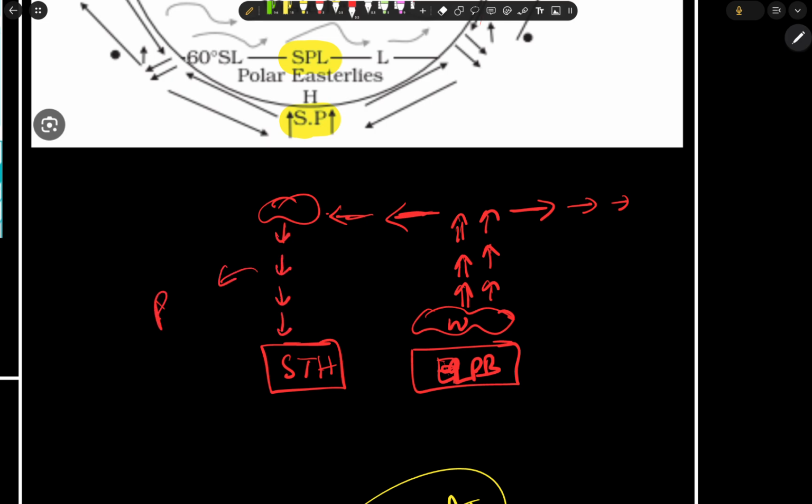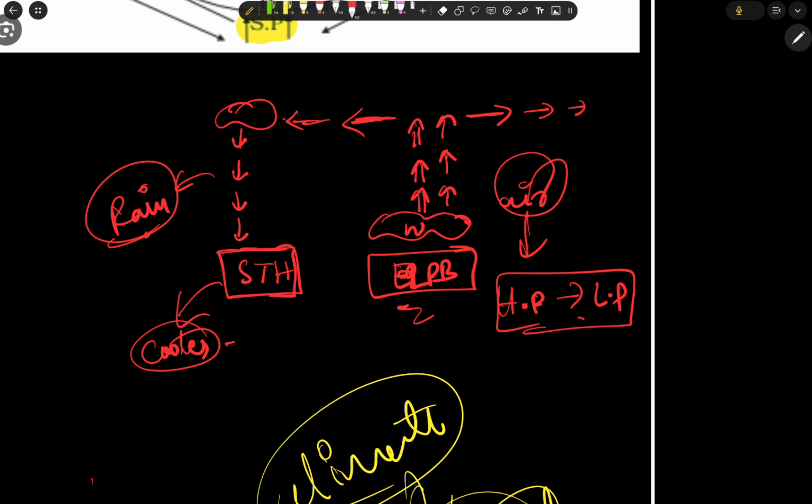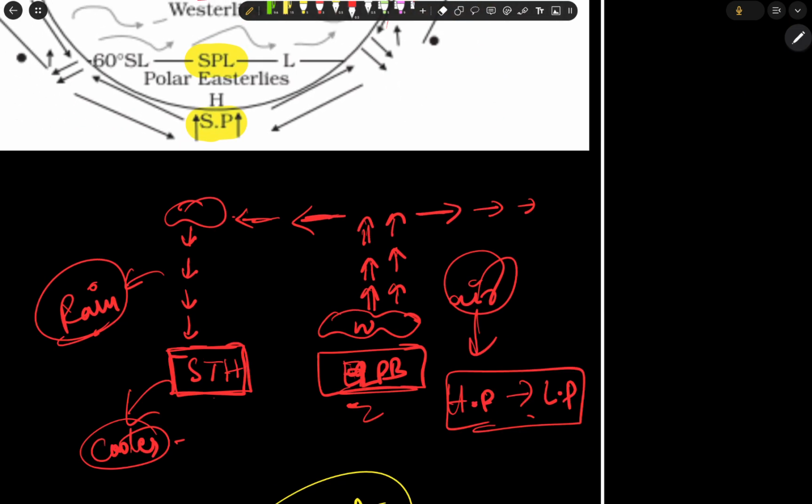So here the rain happens, and this region is cooler compared to this region. So basically the formula is the air mass moves from the high pressure area to the low pressure area. Here that is the subtropical high pressure. This is the equatorial low pressure or ITCZ. Here it becomes a subtropical high pressure. So we have seen that the air mass moves from high pressure to the low pressure areas.